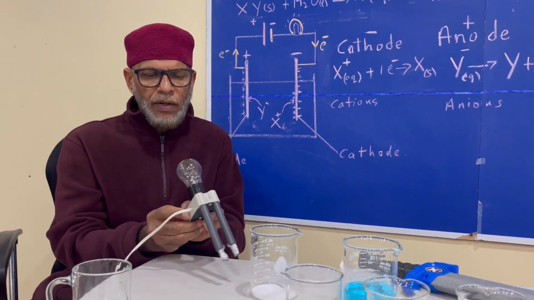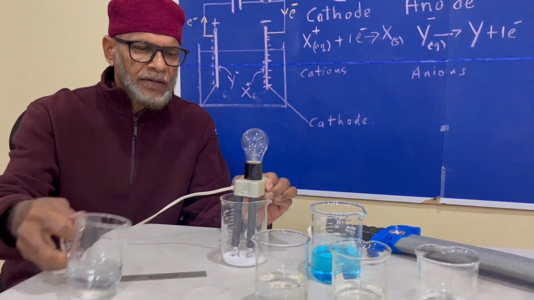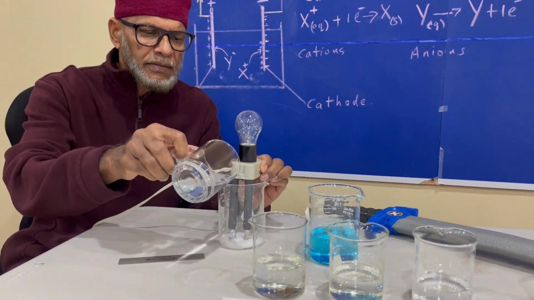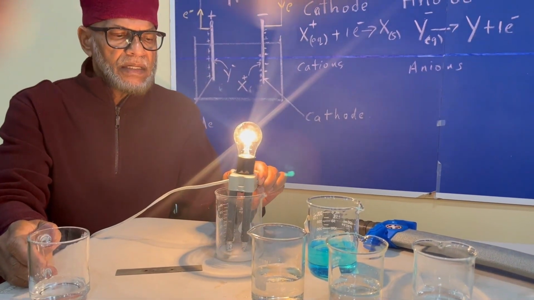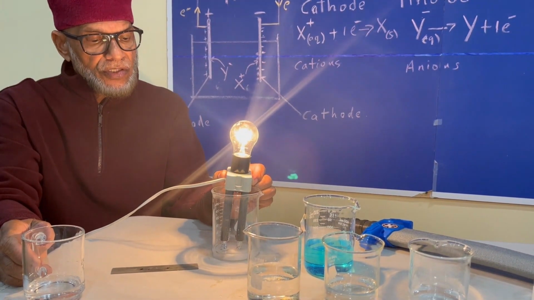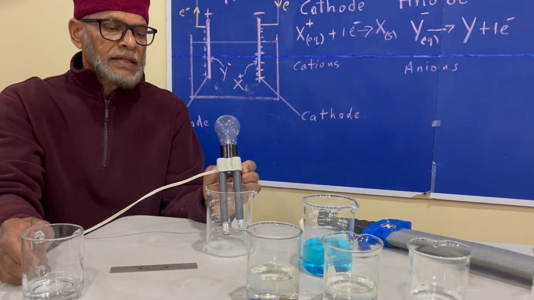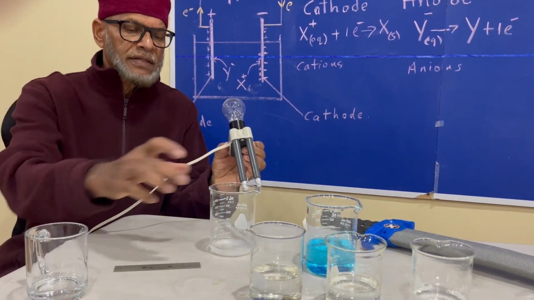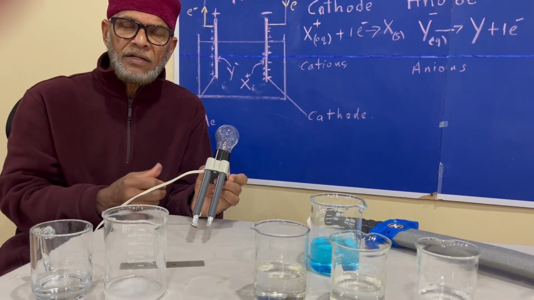However, when we pour water into the sodium chloride crystal, this is what happened. All of a sudden we see that the bulb started to light up, and that shows that this salt solution now is conducting electricity.